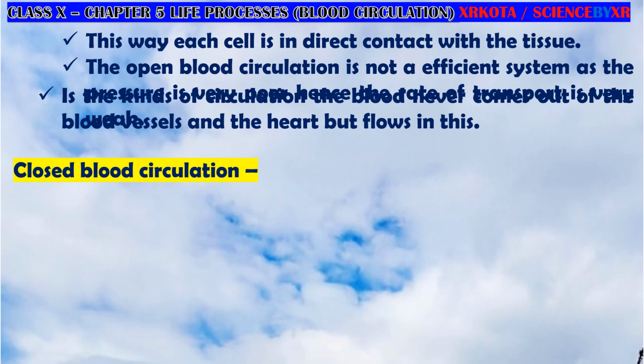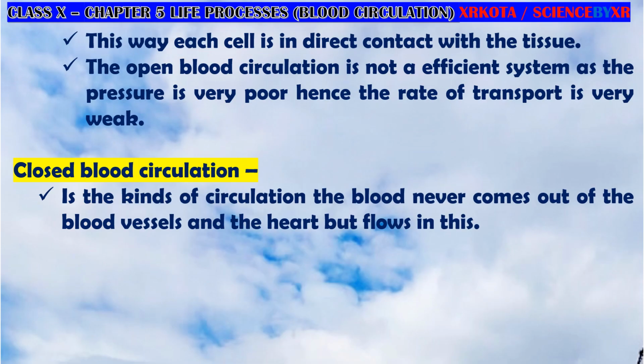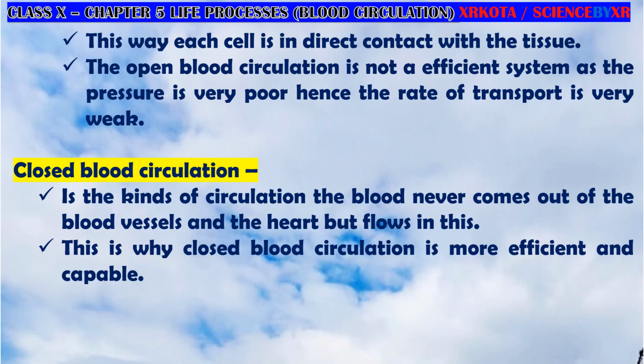Now, closed blood circulation. The closed blood circulation is a kind of circulation in which blood never comes out of the blood vessels, but remains confined in the blood vessels and heart. This is the important point in closed blood circulation, and this is why it is more efficient and capable, because it maintains pressure, and the blood reaches each and every part by the blood vessels. So there are fewer obstacles here.